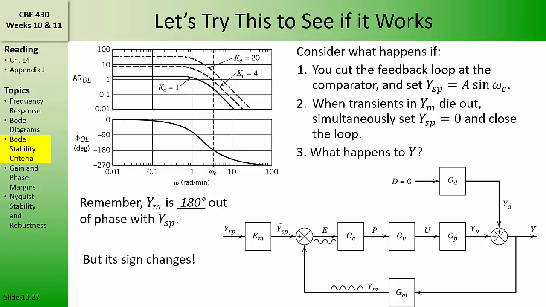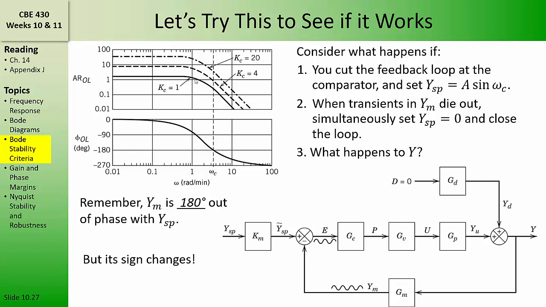many different frequencies. Furthermore, it doesn't matter whether the input comes in as a set point or as a disturbance, because the feedback control loop is a loop. So no matter where it comes in, it gets multiplied by all of the transfer functions in the open loop transfer function. The point is that any real signal coming into our feedback control loop, whether it's a set point change or a disturbance, may contain a component of that signal represented by a sine function that has the critical frequency. And it doesn't matter what happens to all of the other components.